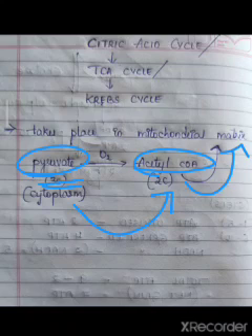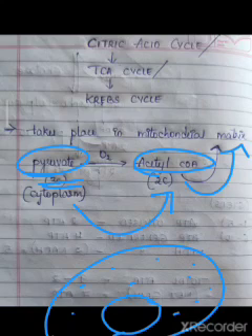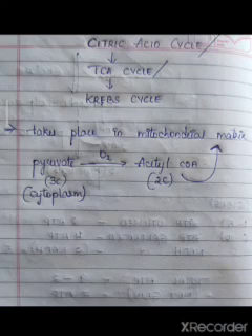So glycolysis takes place in the cytoplasm, but the pyruvate converts into acetyl-CoA and enters the mitochondrial matrix, and there the TCA cycle takes place. Okay, next we will move to the steps involved in the TCA cycle.